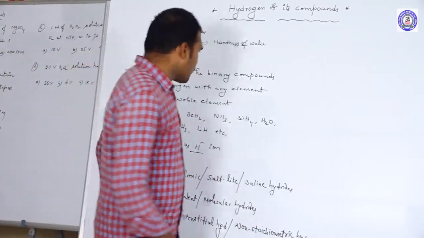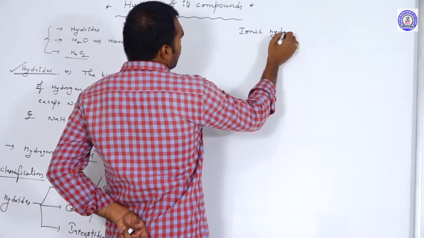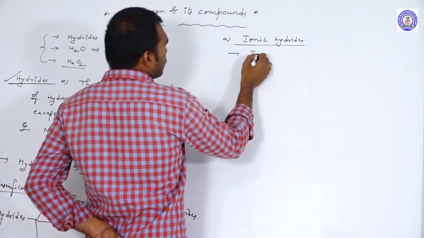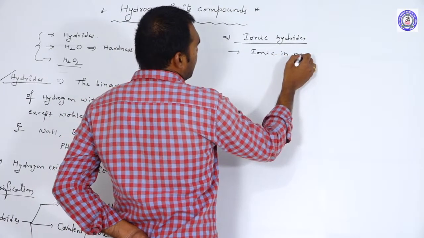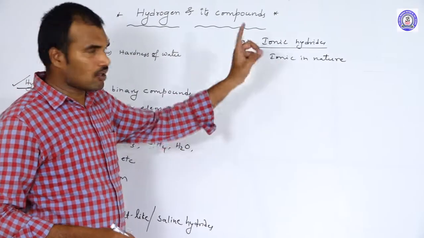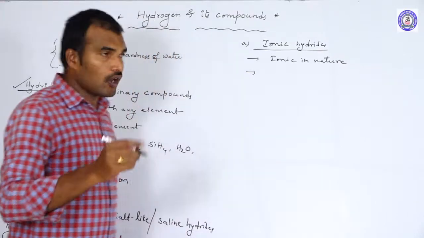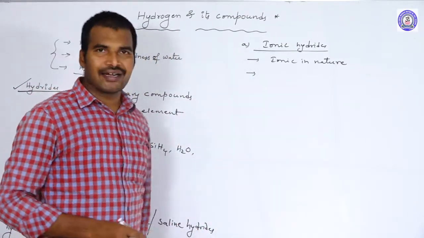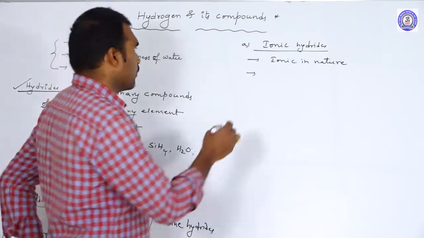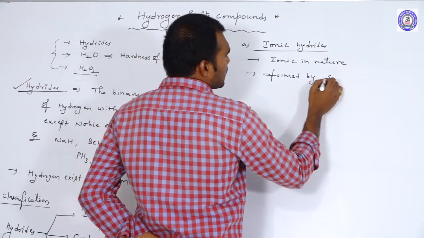First one, ionic hydrides. In the name itself it is there. What is the nature of these hydrides? These are ionic in nature. So that is why we call these hydrides ionic hydrides, also called salt-like or saline hydrides. Which elements form ionic hydrides? The ionic hydrides are formed by S block elements. These hydrides are formed by S block elements.